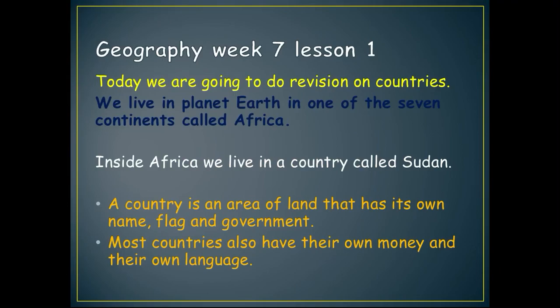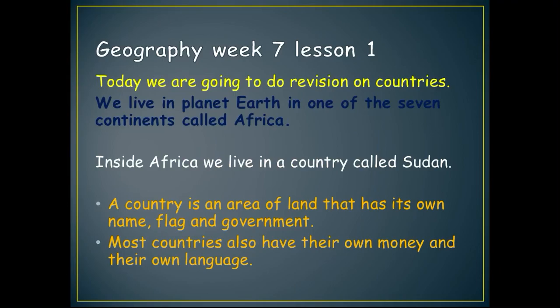A country is an area of land that has its own name, flag, and government. Most countries also have their own money and their own language. So what makes each country different from the other? Each country has its own flag. Like our flag, it doesn't look like Egypt's flag. Okay? Our money doesn't look like Egypt's money. Our government is not the same as Egypt's government.